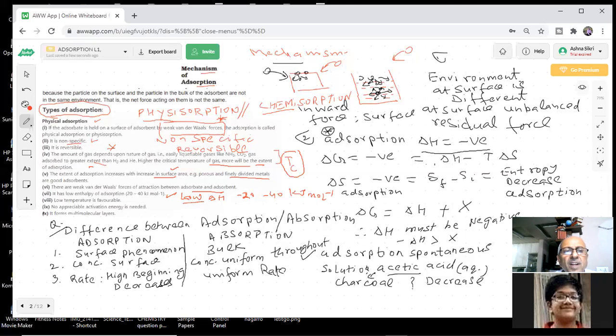So no appreciable activation energy is needed. Do you need activation energy? No, sir. No bond formation is there. So a very small amount of activation energy. Physical force, only weak van der Waals force. It forms multi-molecular layers. What do you mean by multi-molecular layers? Many layers. You have molecules on more molecules, students, more molecules. Why? Because the force is weak, van der Waals type. Yes or no? Yes, sir.